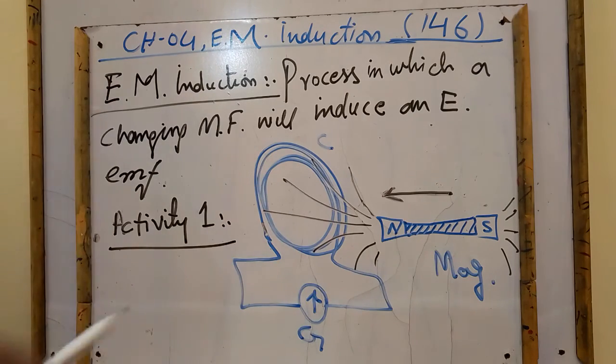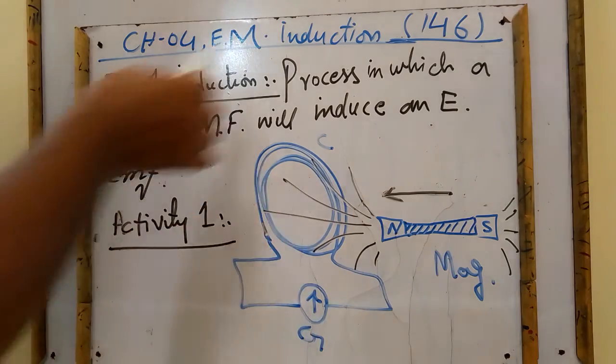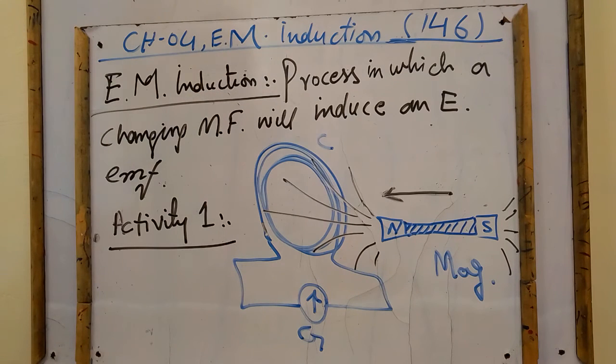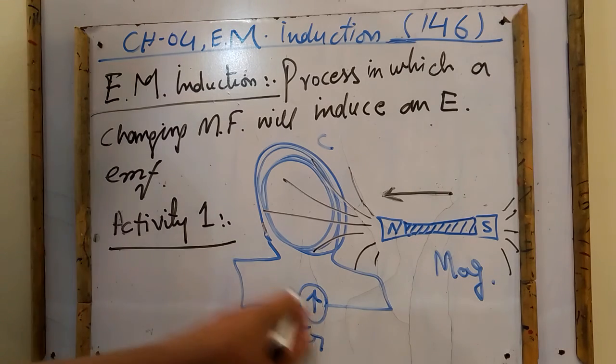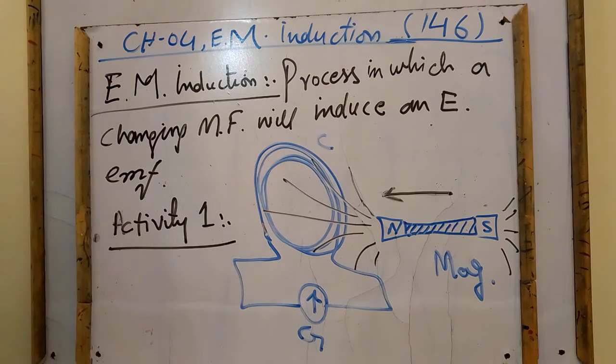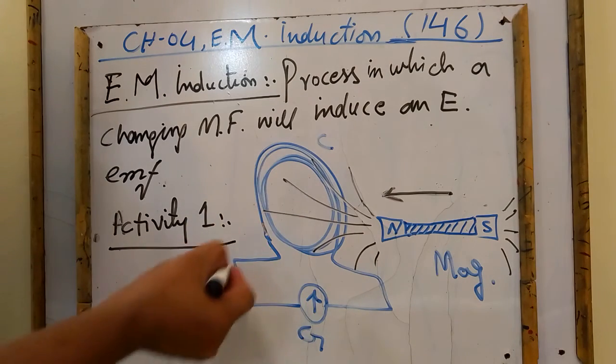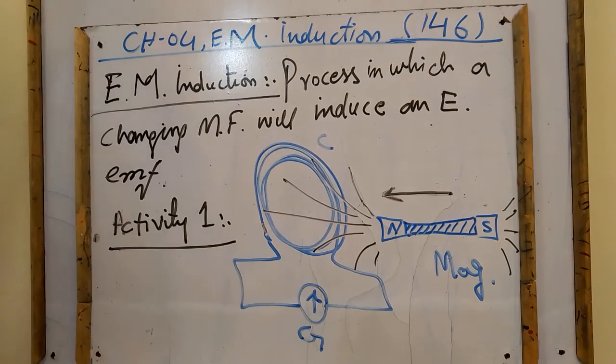Simply we can say that magnetic flux will be increasing across the coil. And because of that increasing magnetic flux, we can see a deflection in the galvanometer, which is an indication of the EMF induced in the coil and finally the current induced in the circuit.